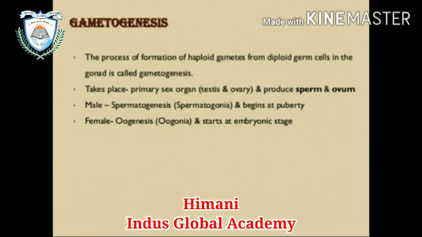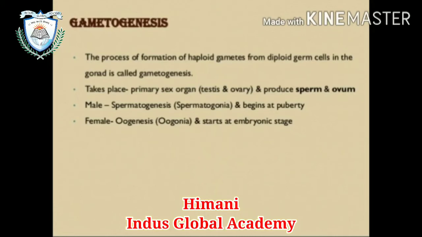Gametogenesis is basically the process by which the primary male and female sex organs produce male and female gametes, or it is the process of formation of haploid gametes from diploid germ cells in the gonads. It is called gametogenesis. It takes place in the primary sex organs, testes and ovaries, which produce sperm and ovum.